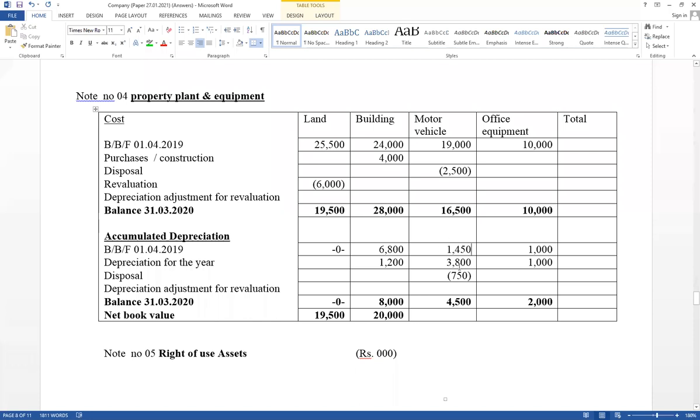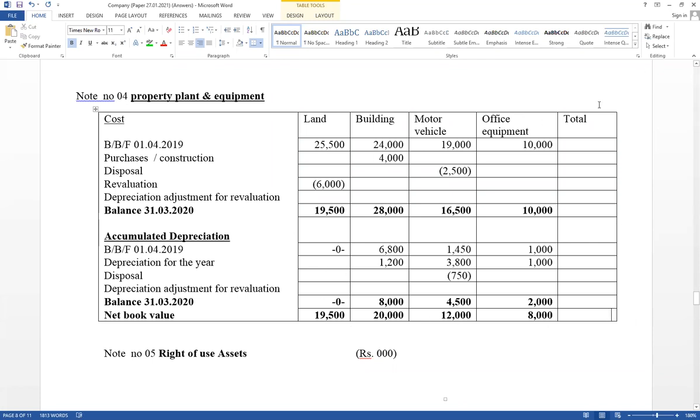This is a 2018 paper. Annual depreciation is recorded, and the disposal adjustment is also recorded. Now think about property, plant and equipment. This one minus this one. Therefore, net book value equals 12,000. And this one minus this one, net book value equals 8,000. Then take the total amount of net book value here.